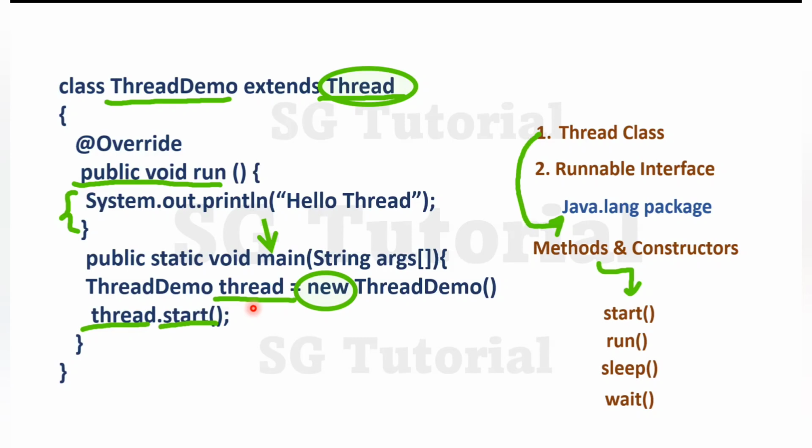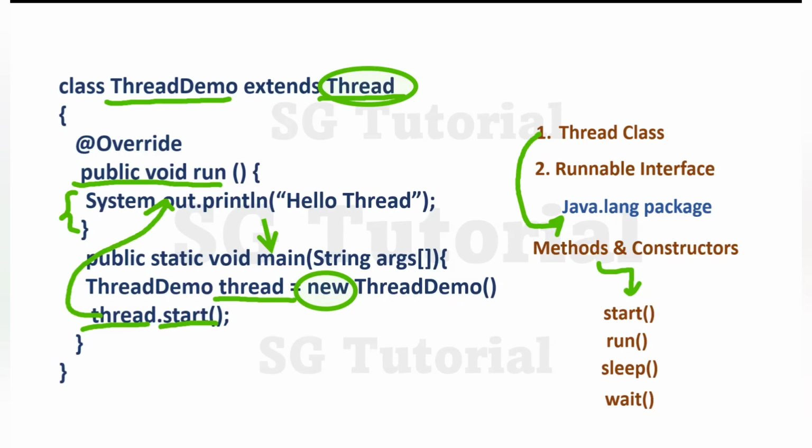When the start method is called on a thread object, it is considered that the thread is ready to run or ready to execute. But it may not start executing immediately, because the execution of a thread depends on the thread scheduler. The thread scheduler is responsible for allocating CPU time to threads. Once the thread scheduler allocates CPU time to the thread, internally the run method gets called and the thread starts executing the code written inside the run method. In simple terms, the JVM uses a thread scheduler to manage the execution of threads. So in this way, a thread is created, started and run.